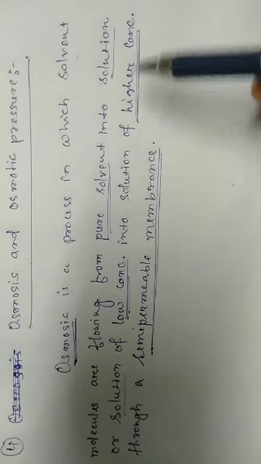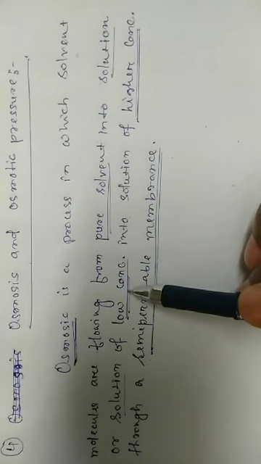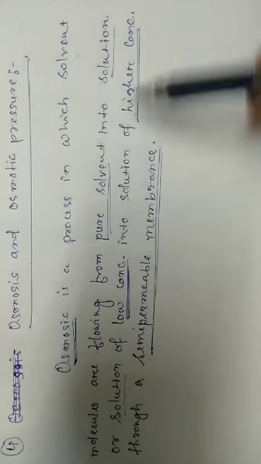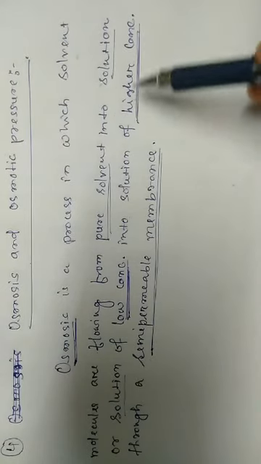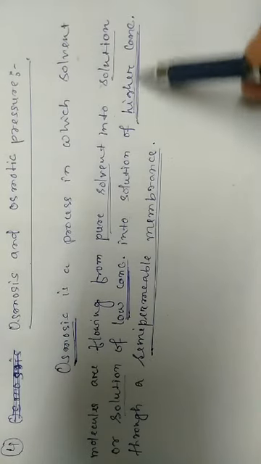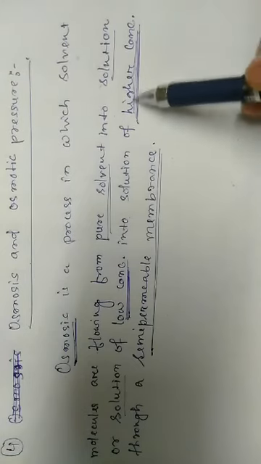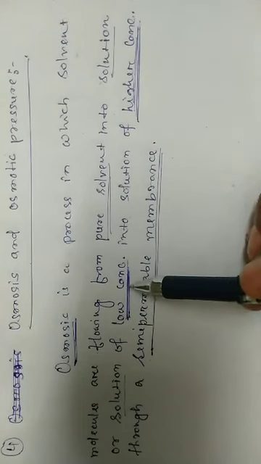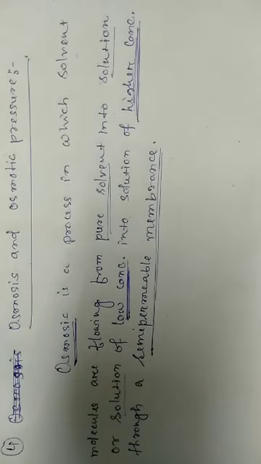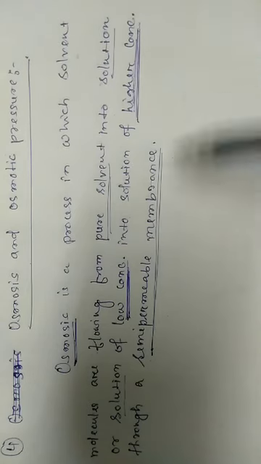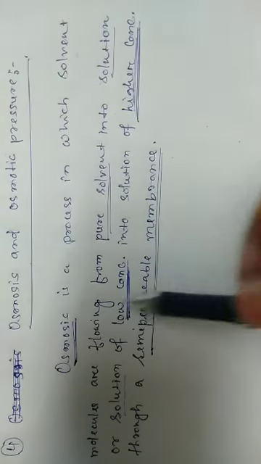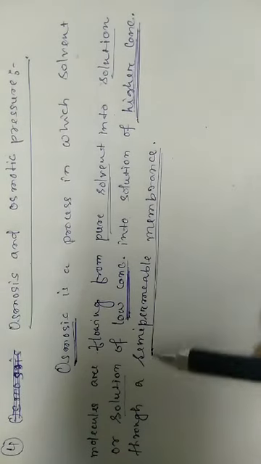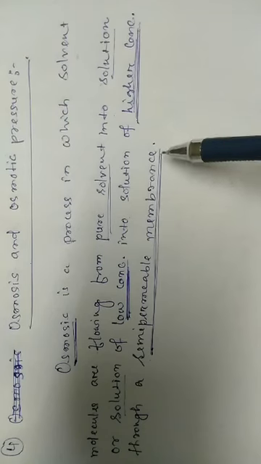Why? Because a low concentration solution has a greater quantity of solvent, and a higher concentration solution has a smaller quantity of solvent. Normally a lower concentration solution is made from a higher concentration solution by the addition of more and more solvent. So osmosis always takes place from a low concentration solution into a higher concentration solution through a semi-permeable membrane.